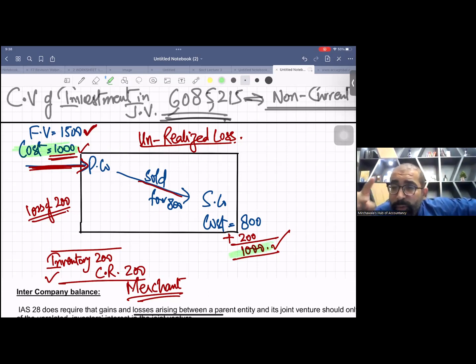We can't afford to record it at 800. There is no IAS 2 like this. Inventory should be recorded at lower of cost or NRV, and the cost is 1000 and NRV in this case is 1500, so lower is 1000. So in the case which I just taught you, we have to make an adjustment for unrealized loss. Yes, this entry is badly needed.